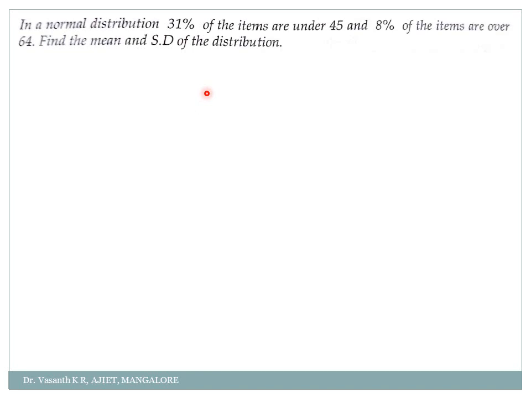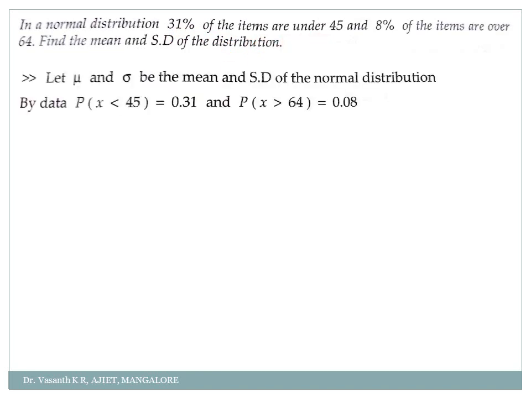Okay, so the first thing they have given you: in a normal distribution, 31% of the items are under 45. So first you write that, let mu and sigma be the mean and standard deviation. Then in the first case, by the data, the probability of x less than 45 is equal to how much? 31%.